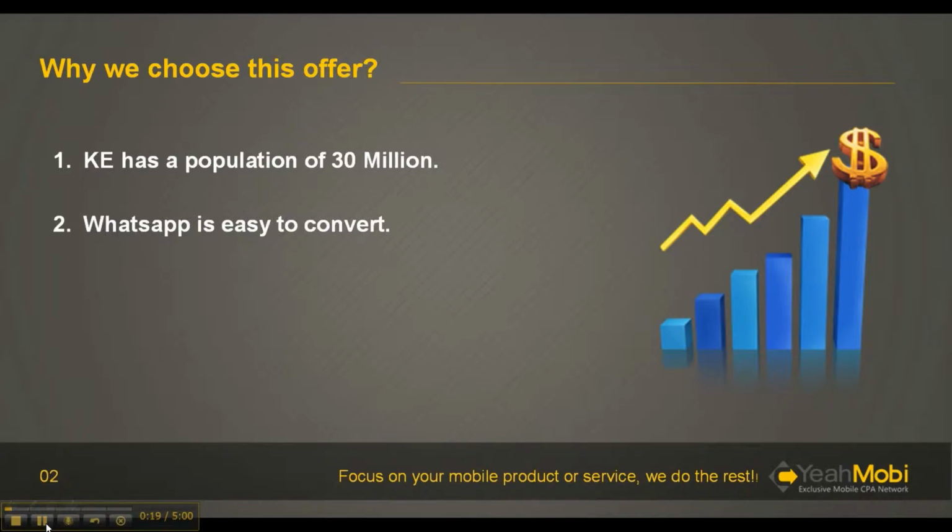There are two reasons here. The first one is Canyon has a population of 30 million. And the second reason is that Watch app is a good offer. It is easy to convert. So we want to choose this offer to test.